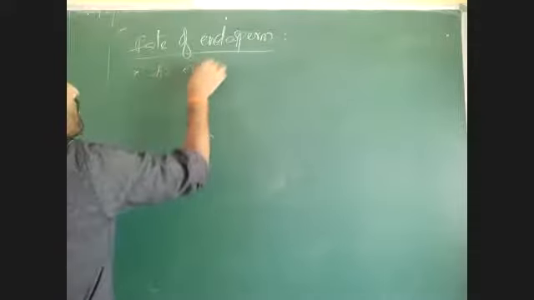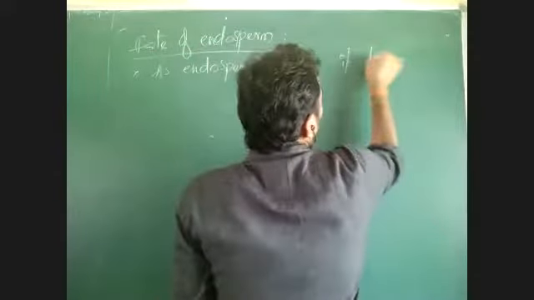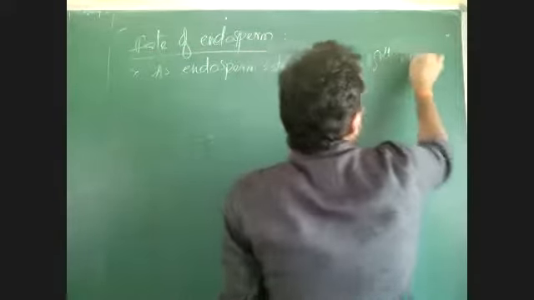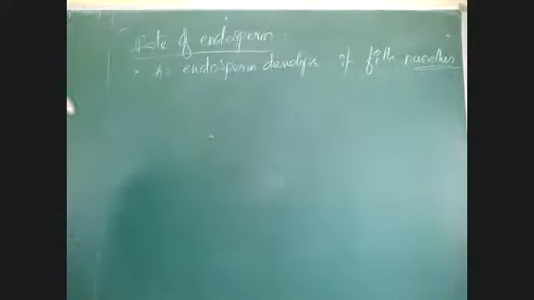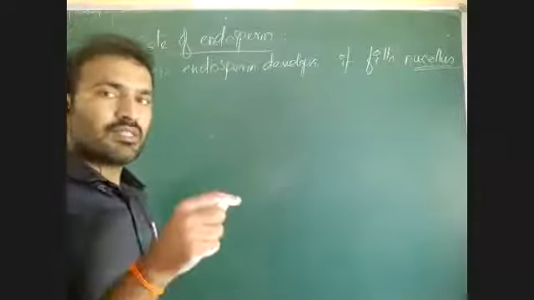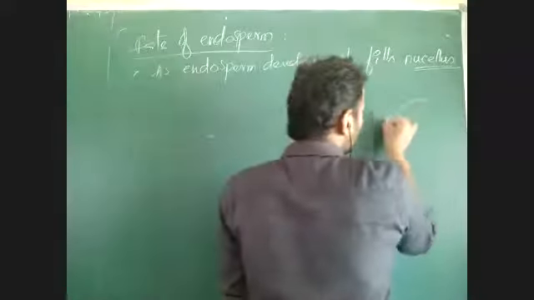As endosperm undergoes cell division and there is formation of more cells, as the endosperm develops, it fills the nucellus of the ovule. In the ovule, at the center there is presence of nucellus. Where is the embryo sac formed? See this?